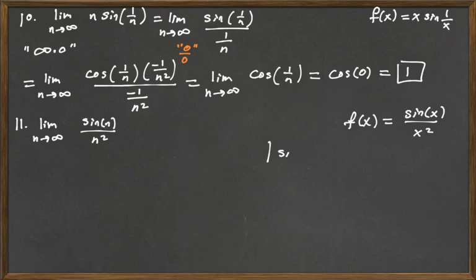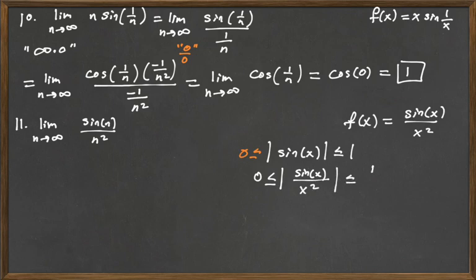That's going to be 0, but we're going to use the squeeze theorem here, and we know that the sine of x in absolute value is bounded between -1 and 1, so the absolute value of the sine of x is less than or equal to 1. And it's actually also bounded below by 0, so we can put that in there. So the absolute value of the sine of x over x squared is going to be between 0 over x squared and 1 over x squared, and of course we're assuming that x is not 0. We'll take that inequality and divide by a positive number, x squared, so the inequality is preserved.